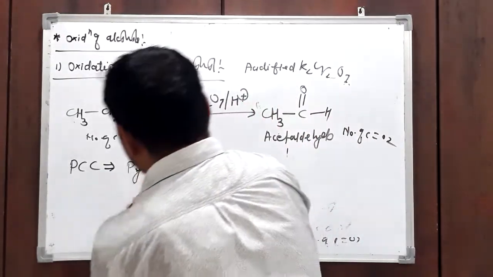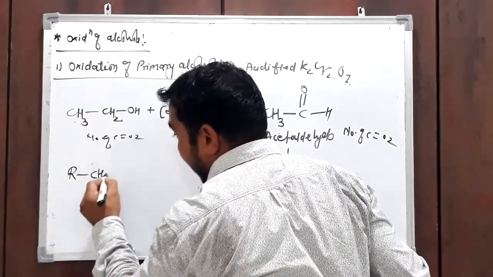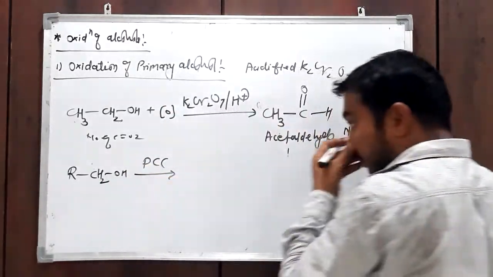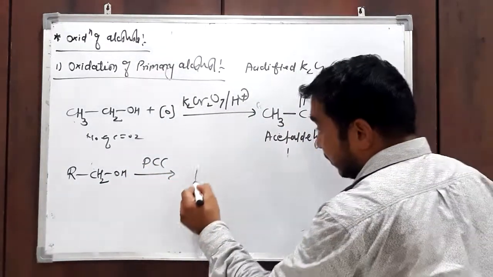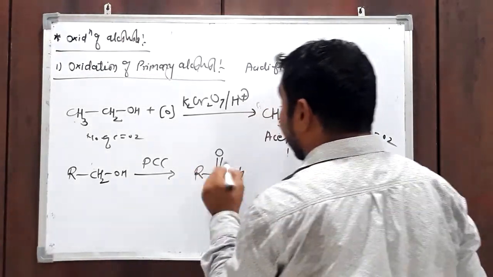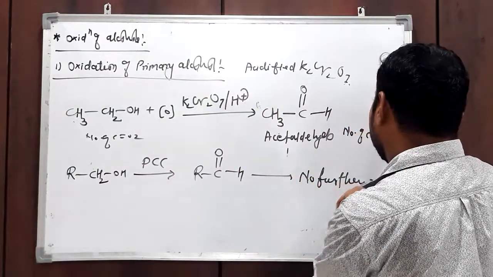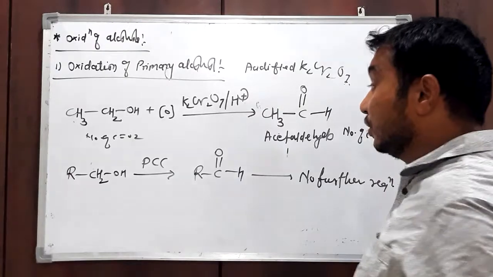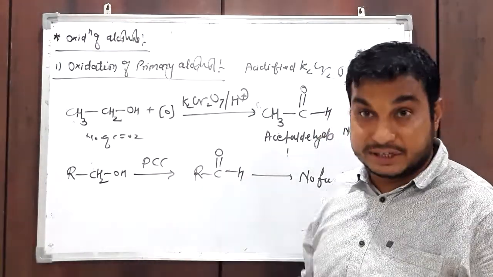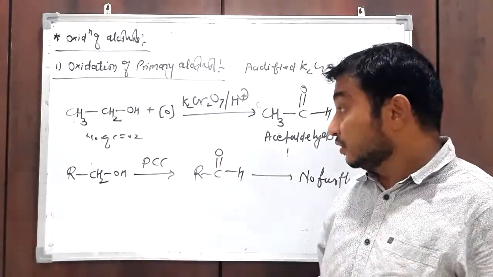See what happened. With PCC, that is pyridinium chlorochromate, you will get the aldehyde only, and there is no further reaction. So this is the role of PCC. PCC is a mild oxidizing agent which performs oxidation of alcohol to aldehyde once. That is the reaction.